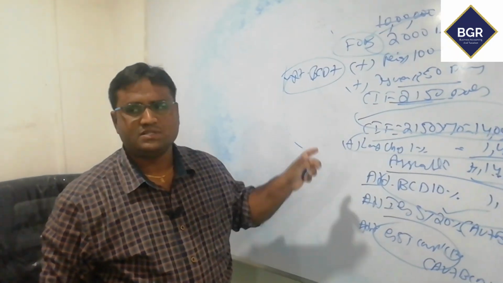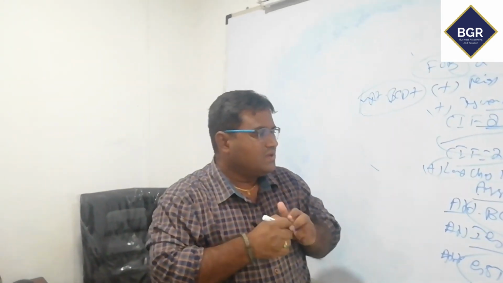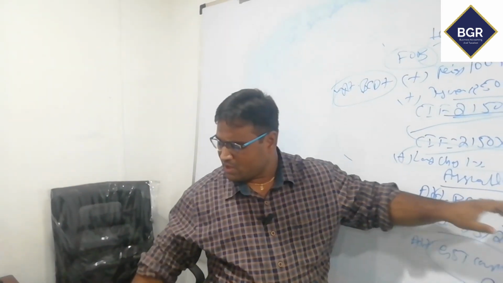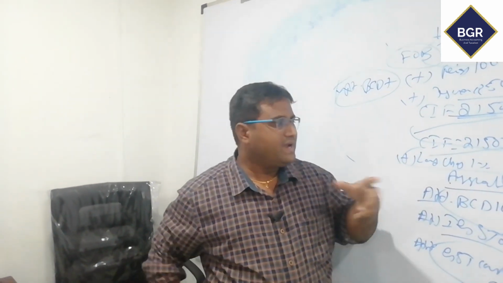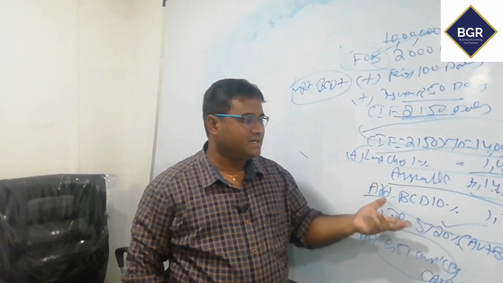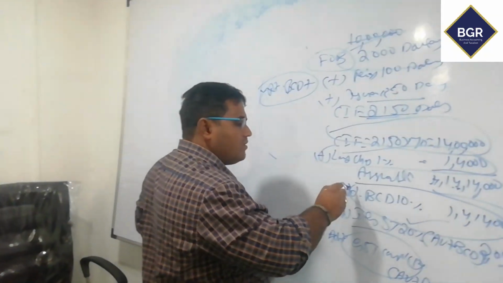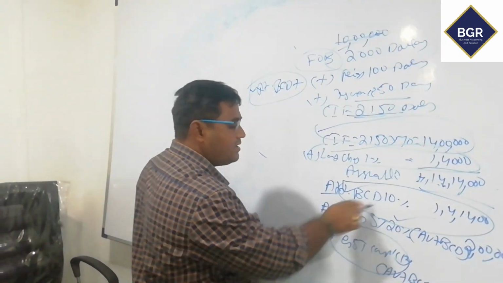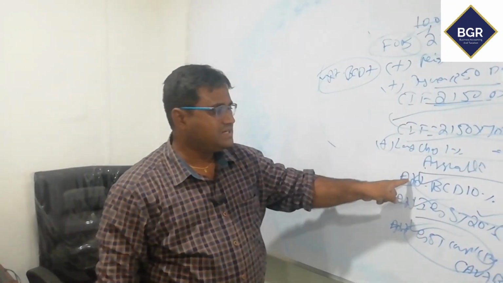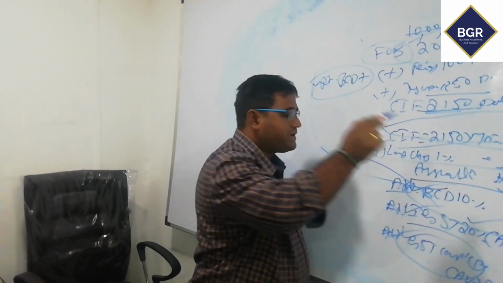Likewise, you will receive the purchase invoice in the accounts department. Now you have to do the accounting. In this accounting, sir, whether I can take BCD input tax credit. Whenever you are doing the accounting of a purchase invoice, you should be mainly concerned about whether ITC, input tax credit, is available or not for the above taxes. How many total taxes did you pay? One is BCD, second IGST, third GST compensation cess. Whether you can take input tax credit on BCD? No, BCD is not available for input tax credit.